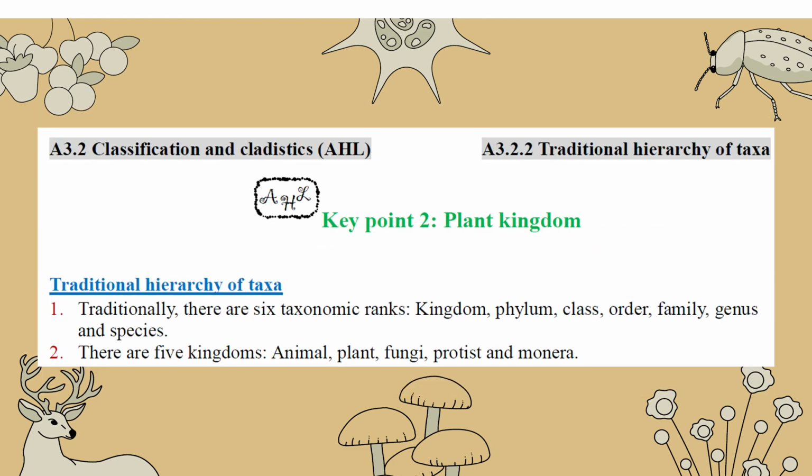For example, we have the plant kingdom and the animal kingdom. This is the traditional hierarchy of taxa. Traditionally there are seven ranks: kingdom, phylum, class, order, family, genus, and species. And there are five kingdoms: animals, plants, fungi, protists, and monera.